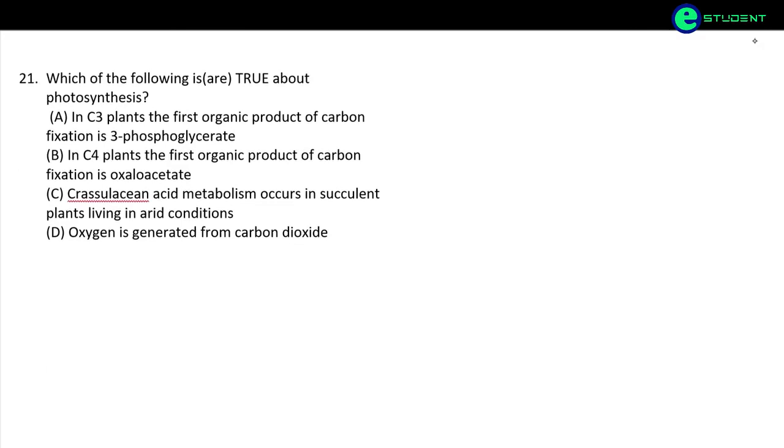Okay, next question. Which of the following is true about photosynthesis? Option A, in C3 plants, the first organic product of carbon fixation is 3-phosphoglycerate. This is absolutely correct.